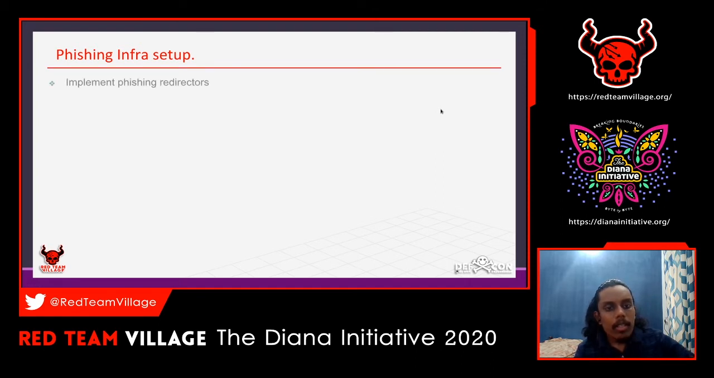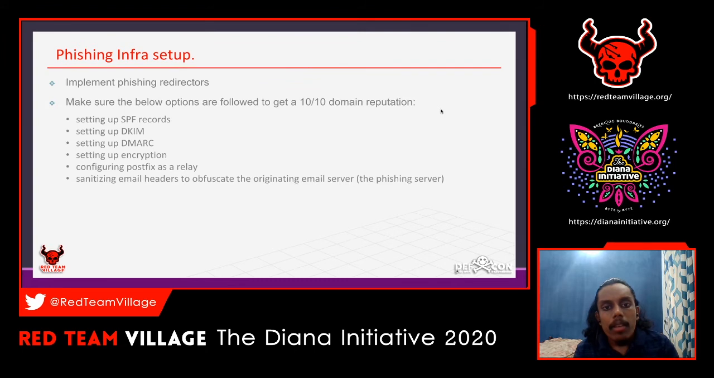This is again the phishing infra setup. You need to implement the phishing redirectors. As I said before, if one of your IPs gets blocked, you need to start everything from scratch. That is a really awful job, and really hard to do. So keep in mind that if you are doing this for the longer run, you need a phishing redirector. Once the IP gets blocked, you can easily change the redirector IP.